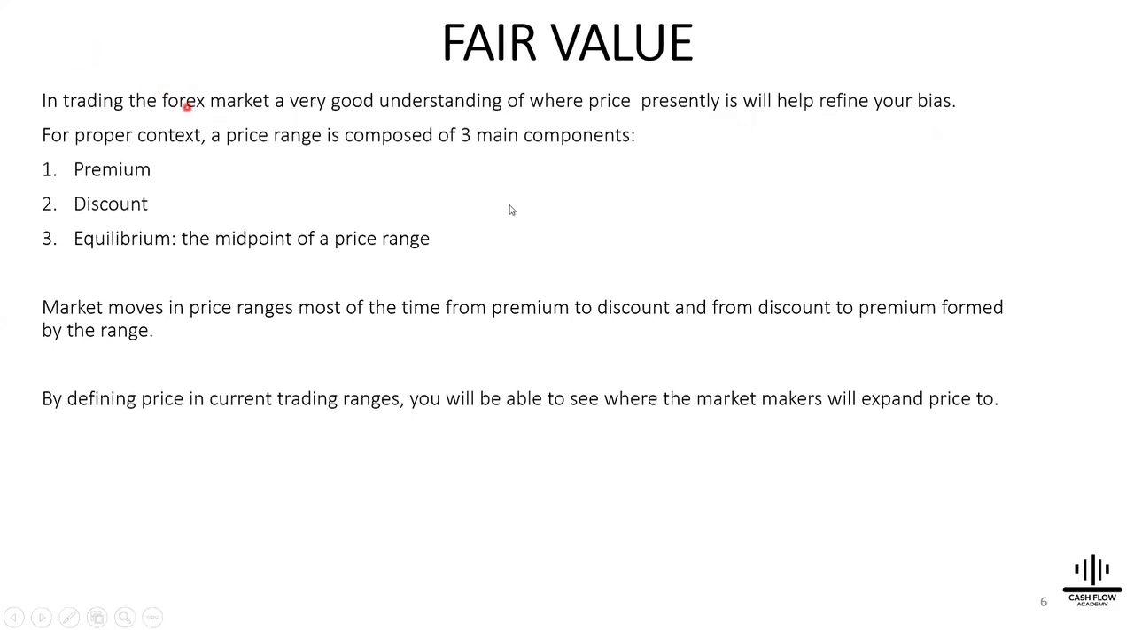In trading the forex market, a very good understanding of where price presently is will refine your bias. For proper context, a price range is composed of three main components: premium, discount, and the equilibrium, which is the midpoint of the price range. Market moves in price ranges most of the time, from premium to discount and from discount to premium, formed by the range. By defining price in current trading ranges, you will be able to see where the market makers will expand price to. It's all about knowing where the discount is and where the premium is in a price range.